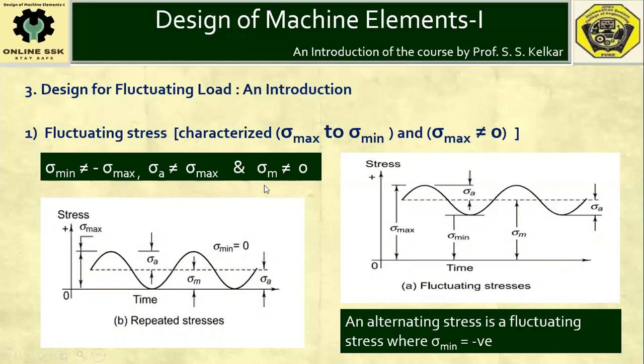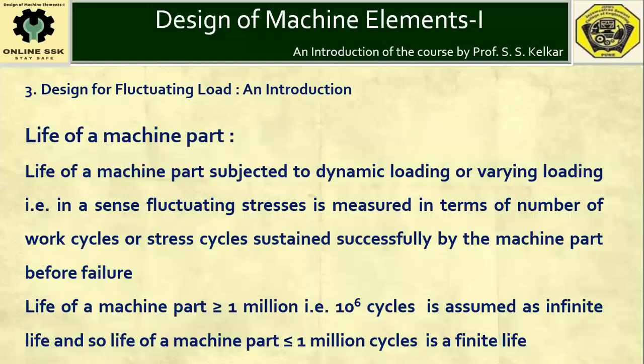So there are three kinds of fluctuating stresses. Repeated stress, where sigma minimum is equal to 0. Then fluctuating stress, the most general type of stress, because all the remaining types can be considered special cases of fluctuating stress. And alternating stress, a special case of fluctuating stress where sigma minimum is some negative value. So these are the four different types of varying load or fluctuating stresses, and we have to deal with them in different ways.